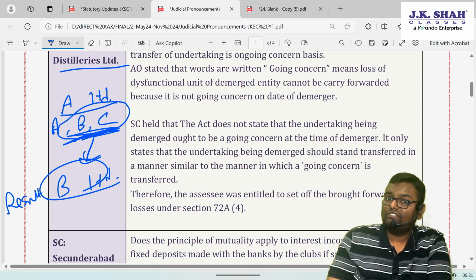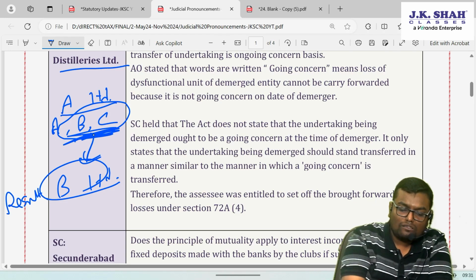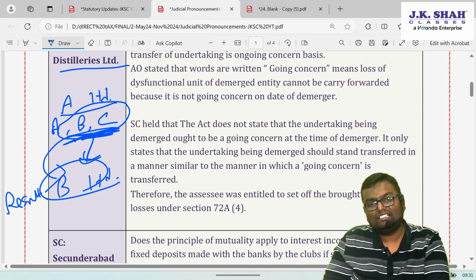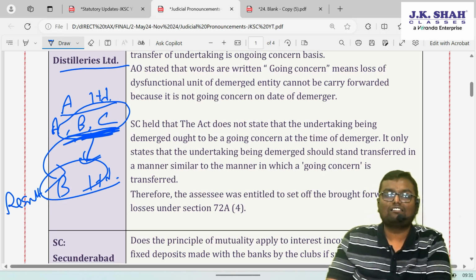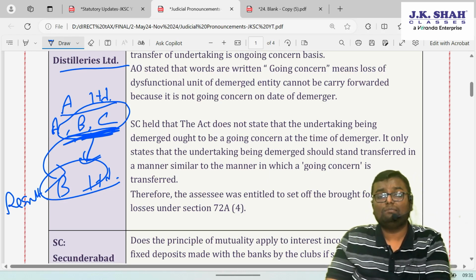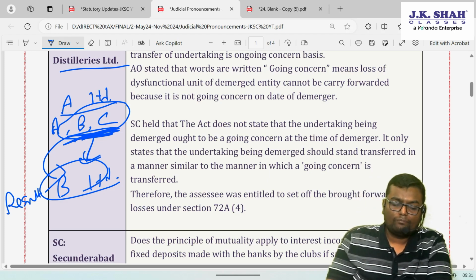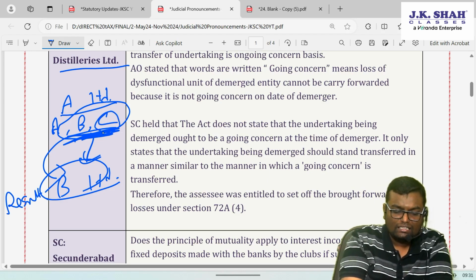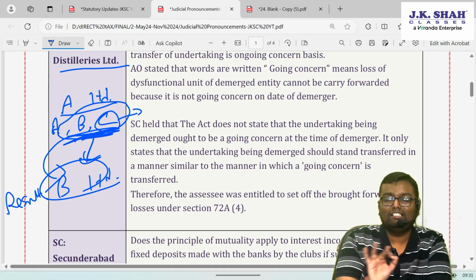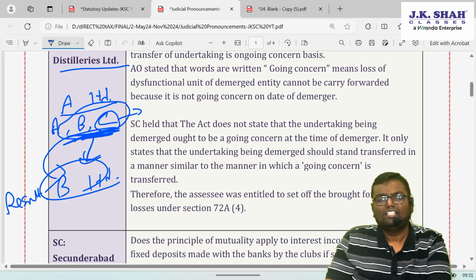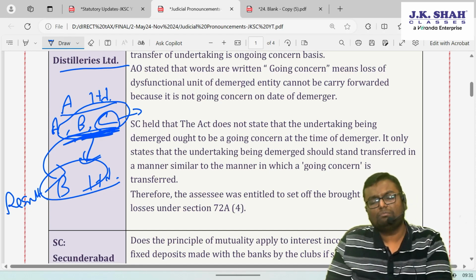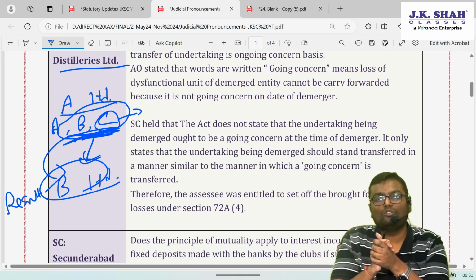So can I say the loss which belongs to Unit B and C will also now become the loss of the resulting company, that is B Limited, and that B Limited will be allowed to set off and carry forward those losses because it happened under the scheme of demerger. But what the assessing officer says: there was a small scenario that Unit C was non-functional. It is not functioning at all. It was a closed unit. It had some assets, it had some liabilities, but a closed unit. No business is going on.